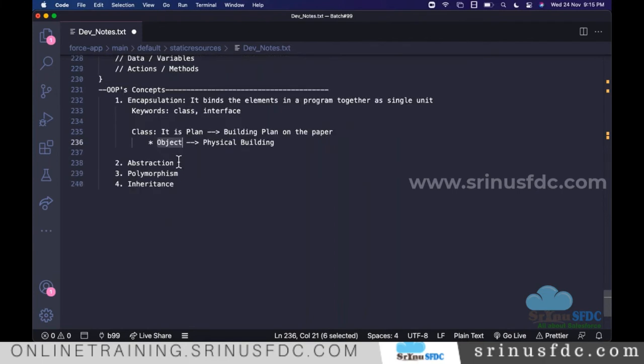Also, if there is no lift in the building, you cannot use it, right? Whatever facility is there, only that we use. In the same way, when you plan the class, only the actions you developed can be done. If something is not there, we cannot do anything, right? Exactly what we do in the real world, we automate by writing the program, following this class and object terminology. So let's take one more example.